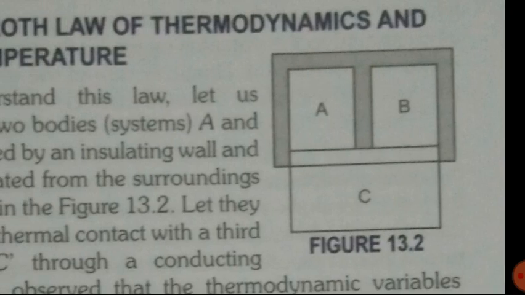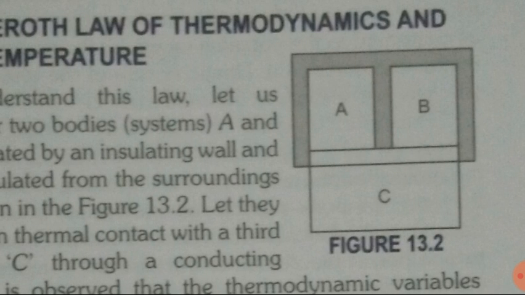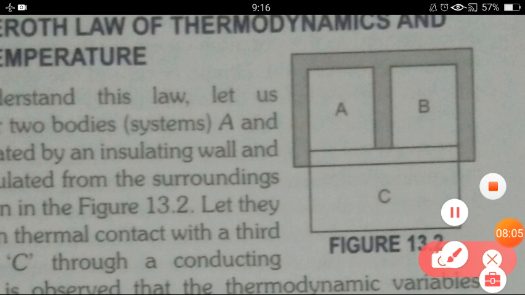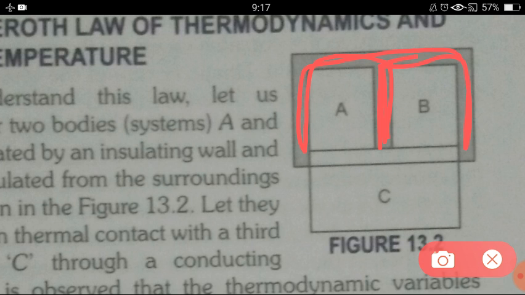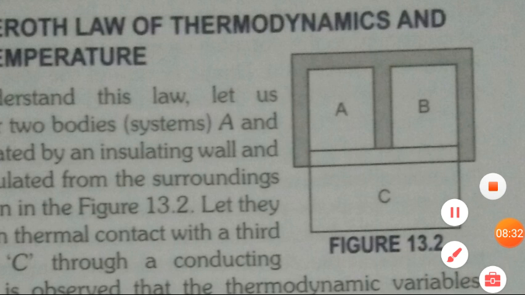So here in the figure you can see three systems, A, B and C. Systems A and B are isolated from each other. That means A and B are not in contact with each other. This is one wall which is separating both the systems. This wall is non-conducting, so between A and B, no heat transfer is there.